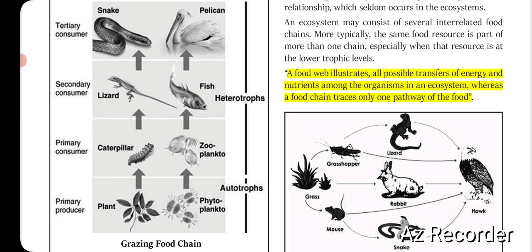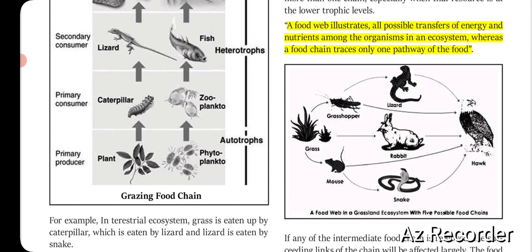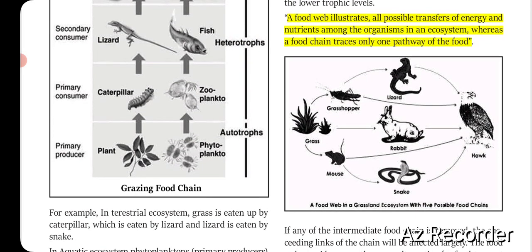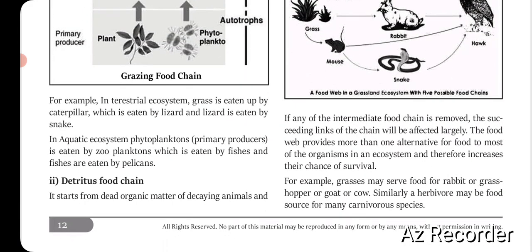So it is only one part, one pathway. But here you can see a food web of a grassland ecosystem with 5 possible food chains. So it is not dependent on only one chain, one path, but several different paths. In that way you can understand it's a complex system. A food web is a complex system, whereas a food chain is a simple system.